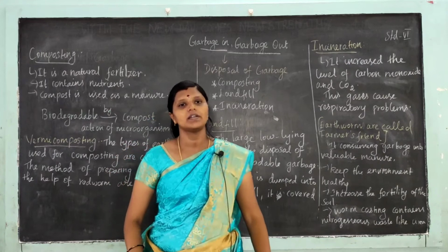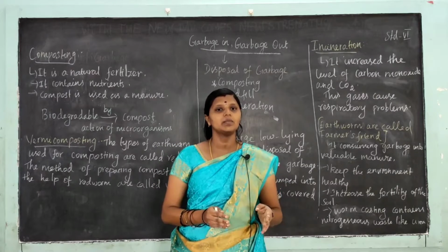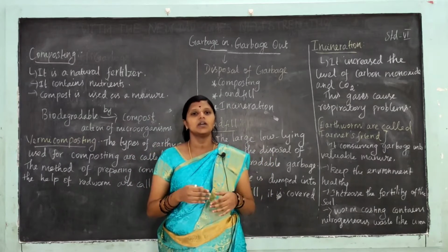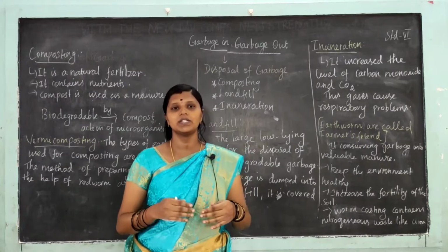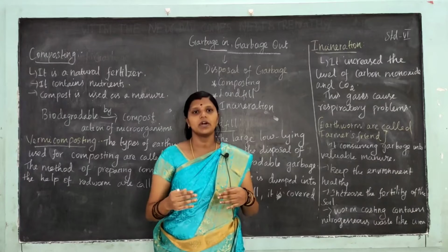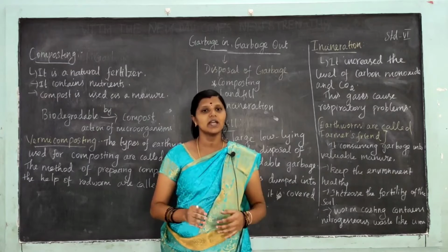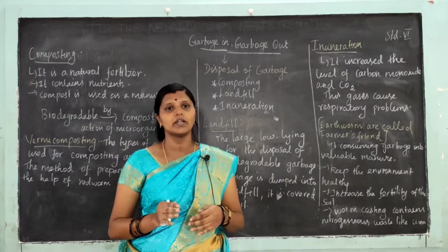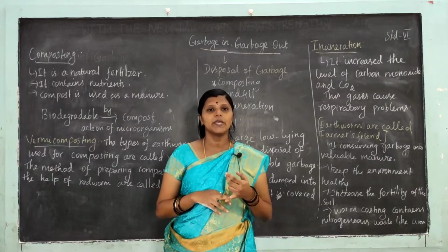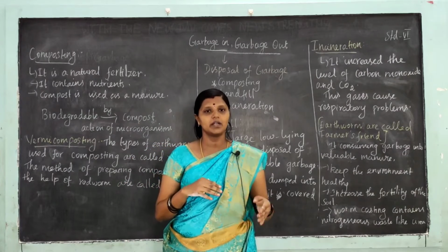Good morning students. In the last class we have seen types of waste, that is biodegradable and non-biodegradable waste, and segregation of garbage, and also we have learned how to reduce the generation of garbage. What are the 3 R's we should follow? First of all, what is biodegradable waste? Waste that can be decomposed by microorganisms is called biodegradable waste. For example, fruit peels and vegetables are examples of biodegradable waste.